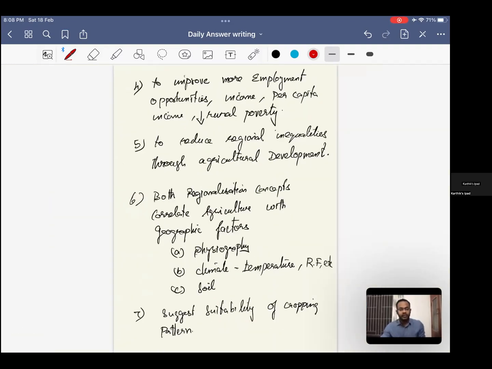The data and the points have already been given in your class notes, right? So that you will be able to pick it. This has to be the answer. For this answer, the substantiation points should come from your class notes, the data that has been provided for each and everything, right? Draw the map relevantly. Seven points. Give enough state distribution with respect to it. You can easily do 20 marks.